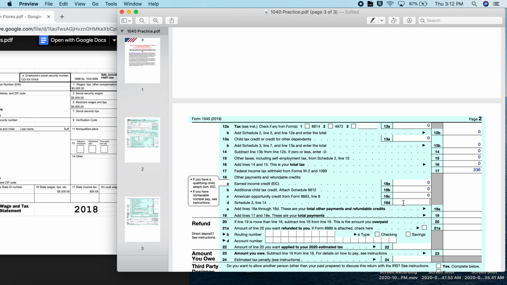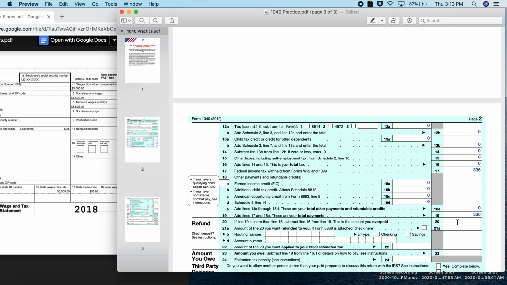And we do not have to look at any other schedules. We put a 0. So line 18E, when it asks us to add lines 18A through 18D, those are all zeros, so we put a 0. And then line 19 asks us to add lines 17 and 18E. So we have $336.